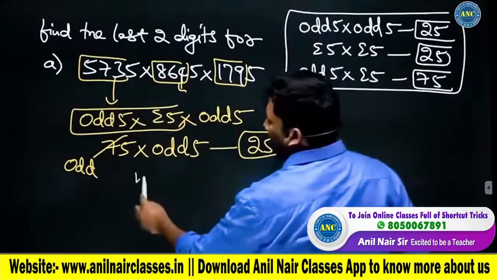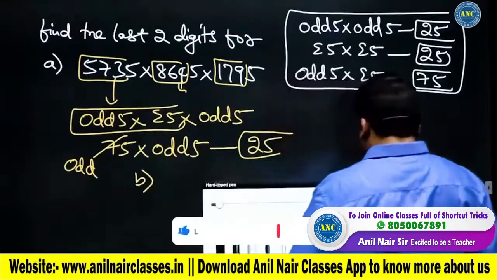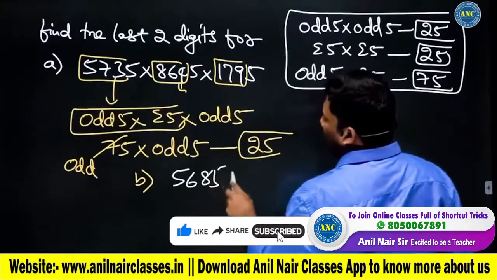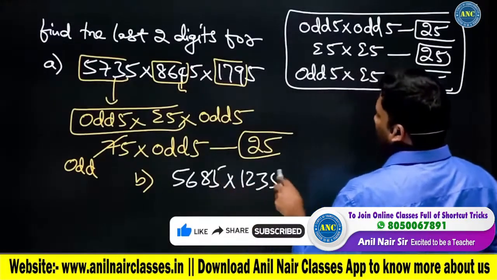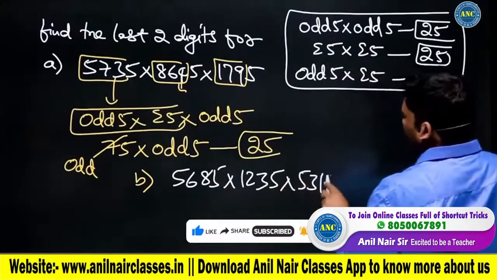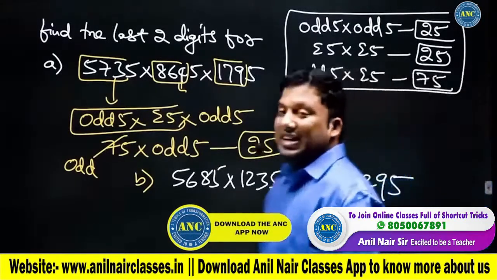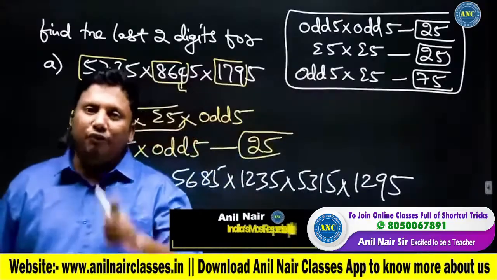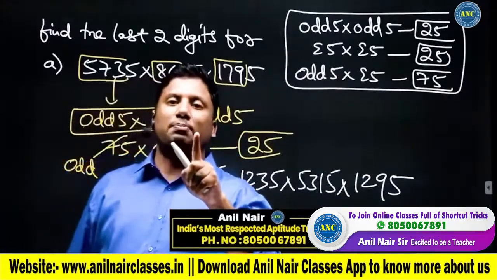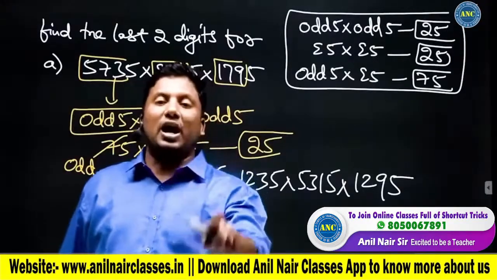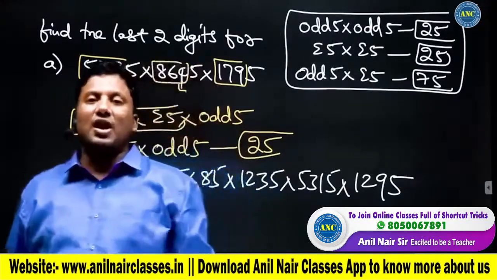Another example. This is the reason why many of the students will clear the cutoff just because they know these concepts. If you do not know these concepts, you will think that it is a time-consuming question. If you are not getting good scores in aptitude, that only means you are not guided properly, or you do not know the better ways of solving the question.